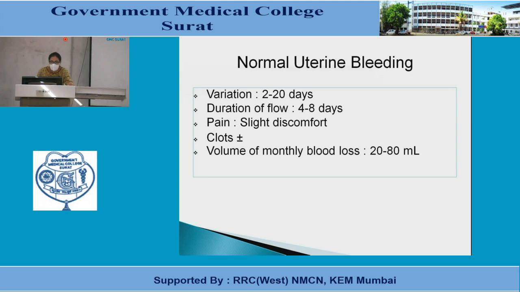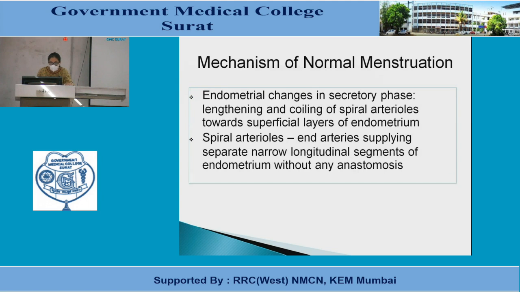So what is the mechanism in normal menstruation? In normal menstruation, the endometrial change in the secretory phase is lengthening and coiling of the spiral arterioles towards the superficial layer of the endometrium. These spiral arterioles are end arteries, which supply separate narrow longitudinal segments of the endometrium without any anastomosis. These are the end arterioles.